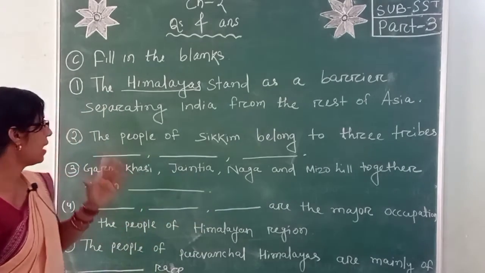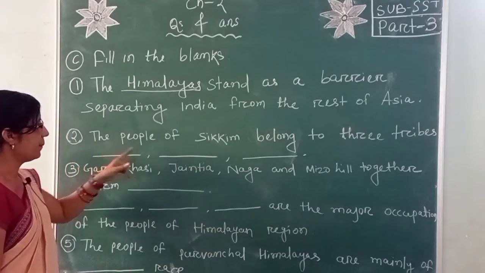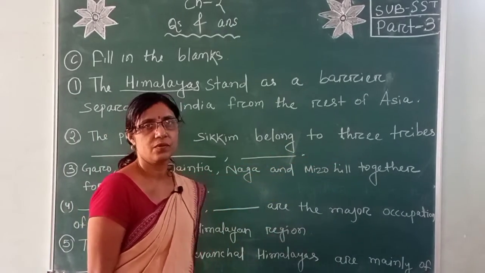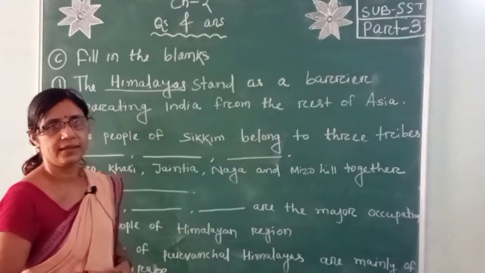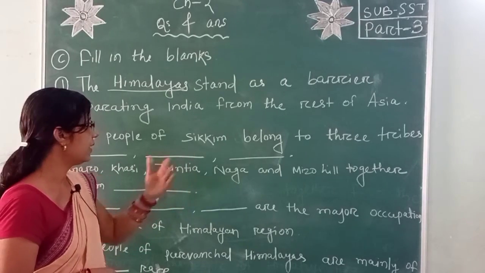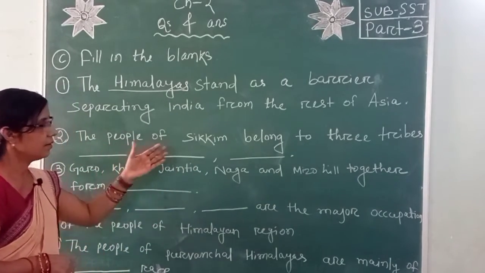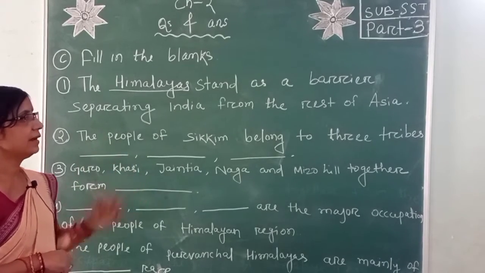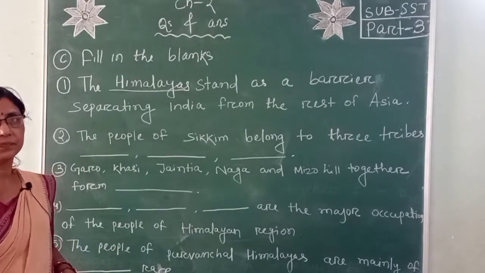Now number 2, the people of Sikkim belong to 3 tribes. What are the names of the 3 tribes of people who live in Sikkim?